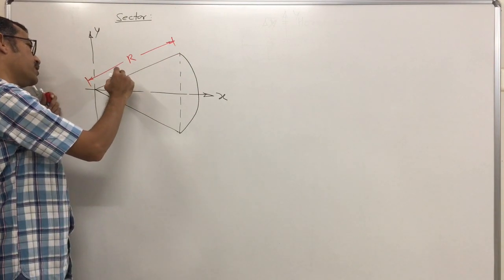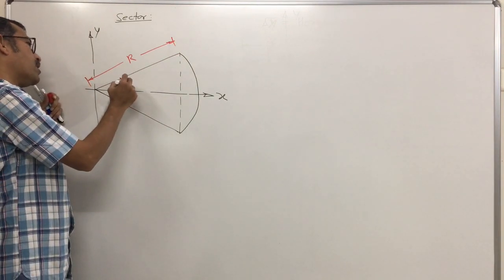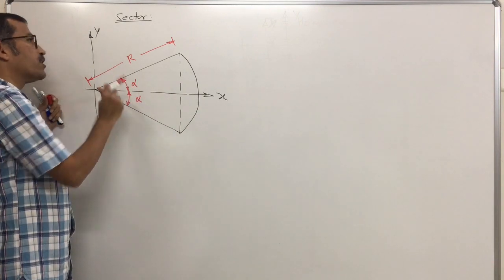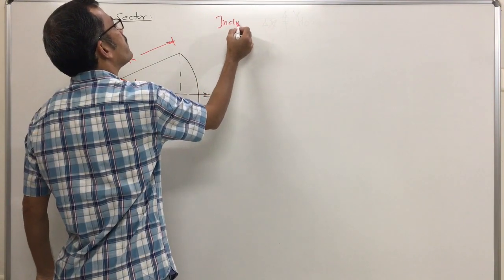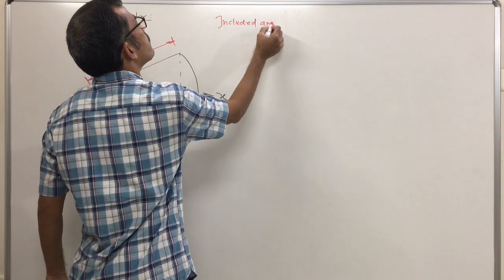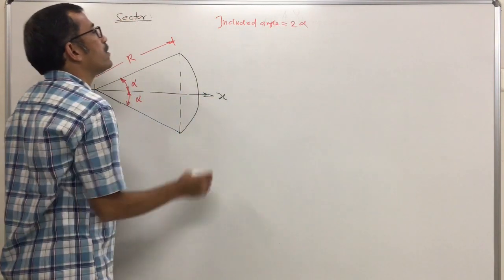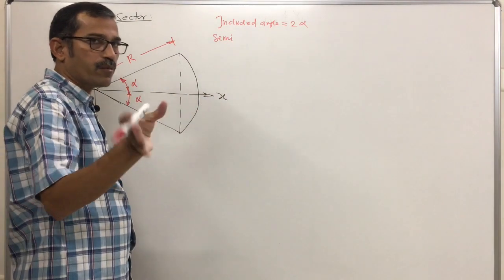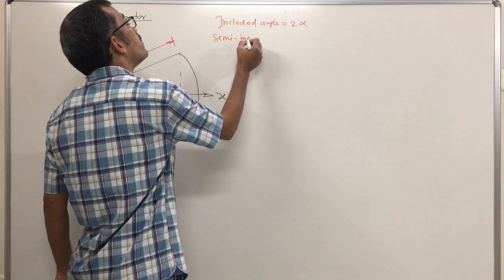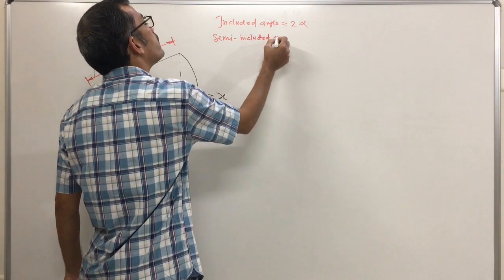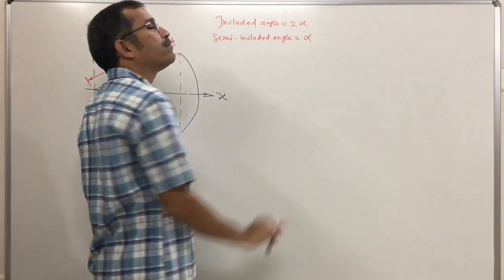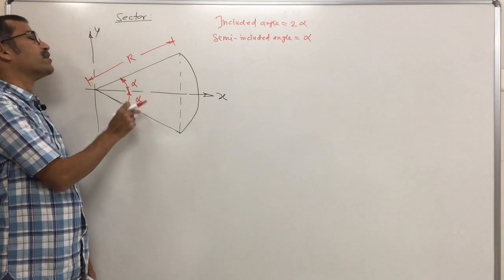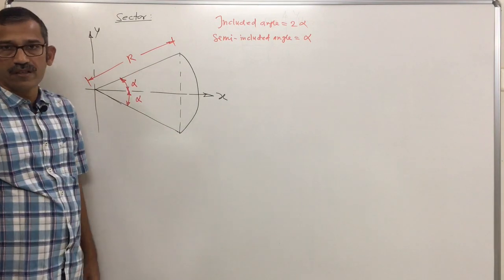Now maybe the total included angle we can represent. If I divide it in two parts, I will write here alpha and alpha, which means the total included angle in this case is 2 alpha. So alpha is called what? Semi-included angle, the half of the included angle, which becomes alpha. Now the angle below the x-axis and above the x-axis is the same. That means the area above and below the x-axis are the same.